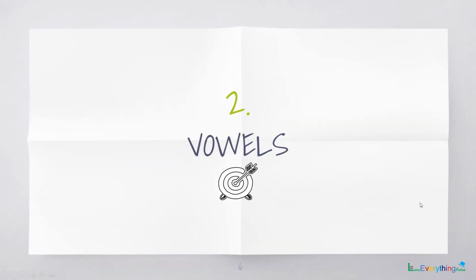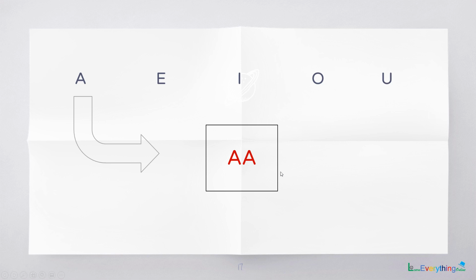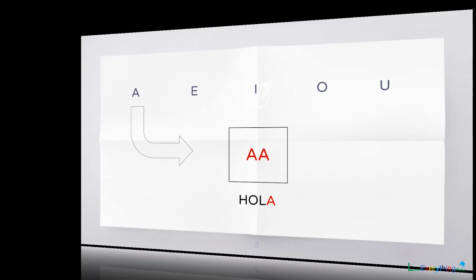The second part of the video is vowels. Now we know that there are 5 vowels in English language: A, E, I, O and U. The sounds for these vowels in Spanish is a little different. For A, we have the sound as A, as in hola. So the ending A is stressed.